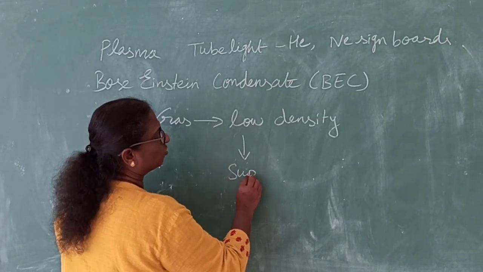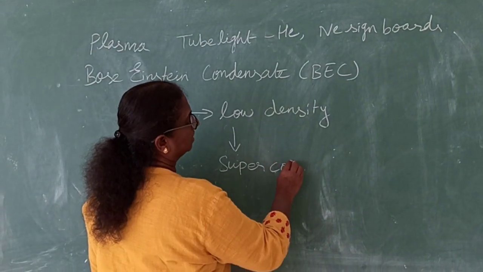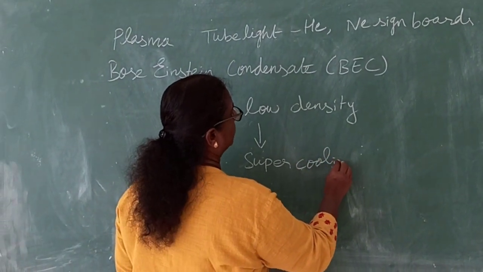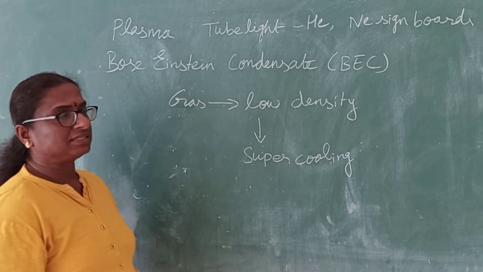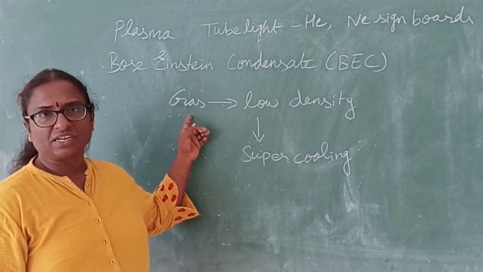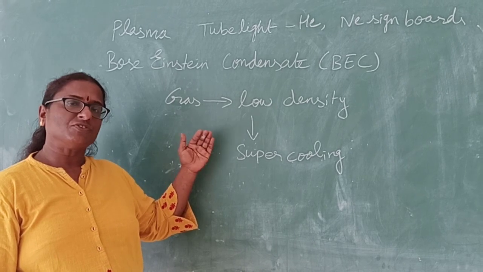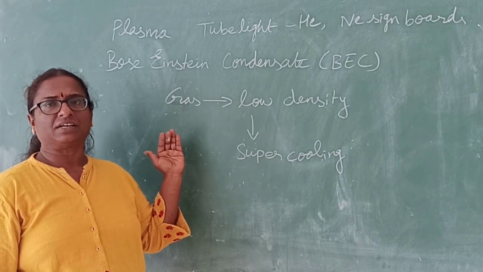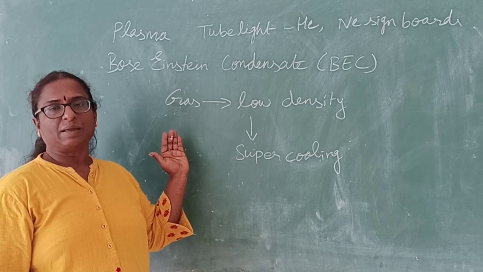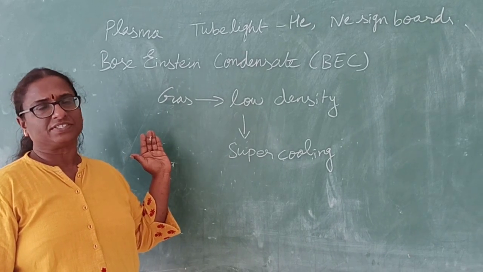What do you mean by super cooling? When you decrease the temperature of a gas, it will go into the liquid state. And when you still decrease the temperature of the liquid, it will go into the solid state.